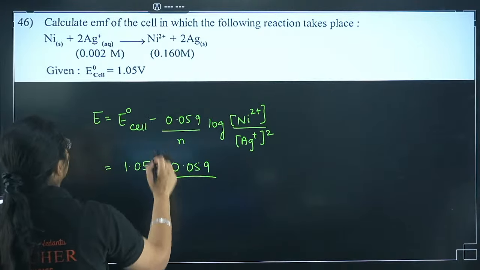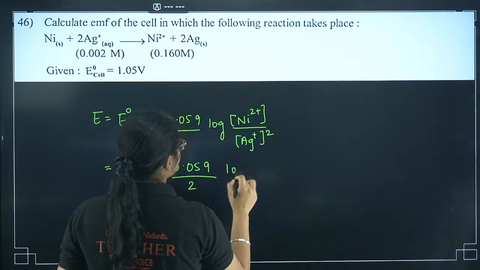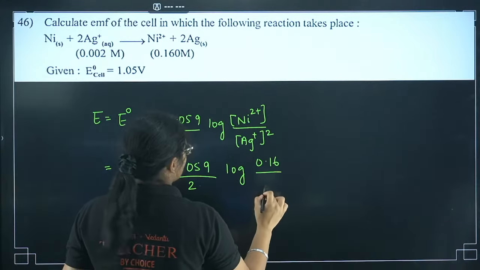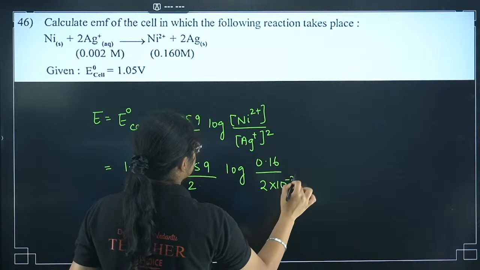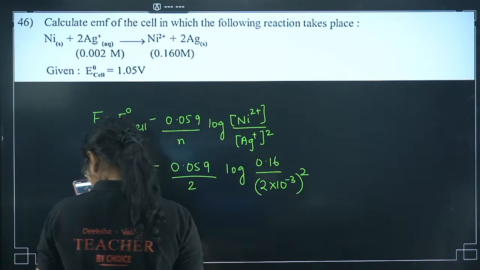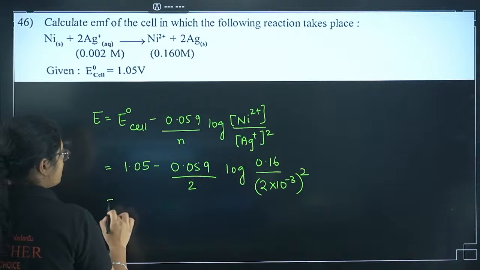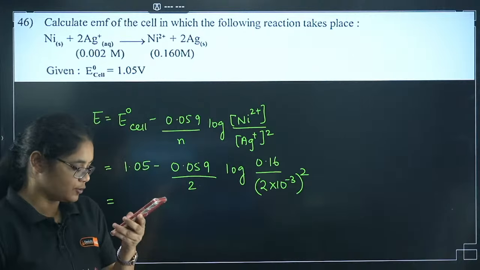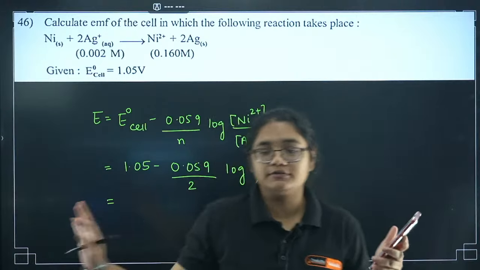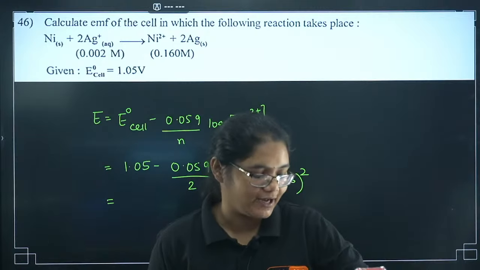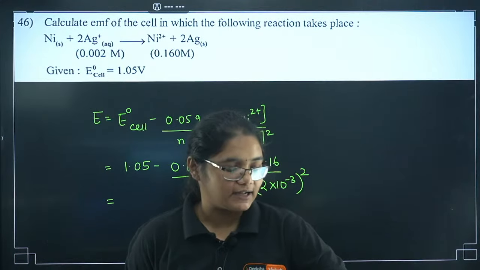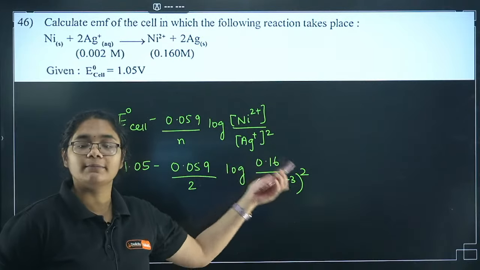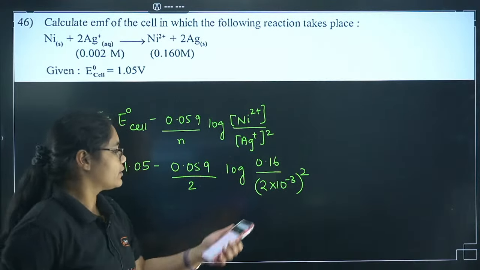So 0.059 by n, that is 2, log of nickel concentration 0.16, and here I have 2 into 10 to the power of minus 3, whole square. Now if you solve this, you can very easily calculate this log value also. Like Sridhar, I also solved this question in the morning and his answer is definitely correct. Other students, can you please answer and tell me? Or do you have any doubt in solving this log part? Do you want me to explain how to solve this log part? Okay, just let me explain here.